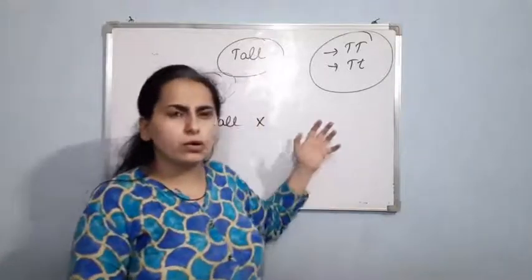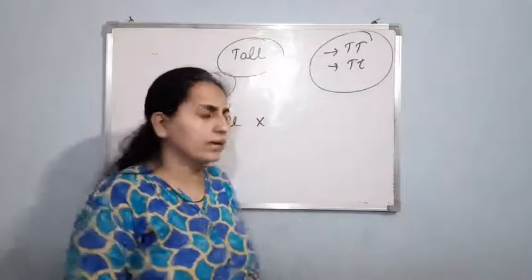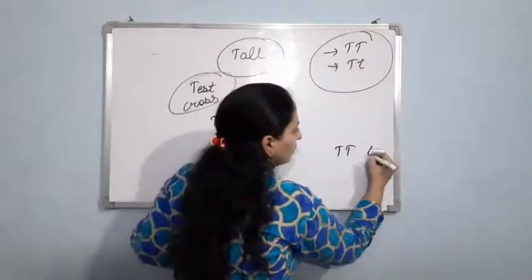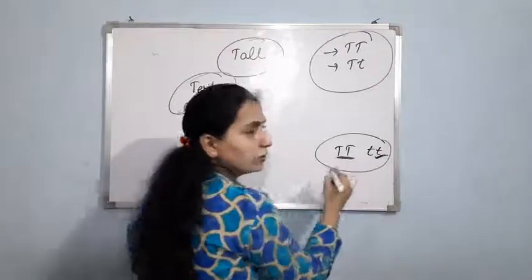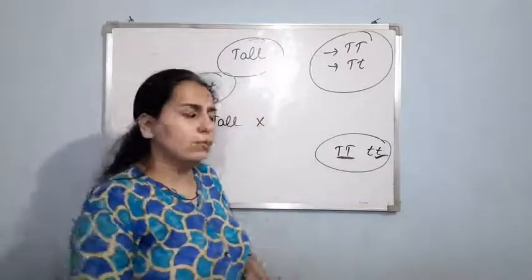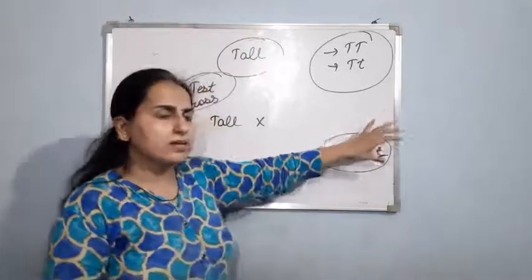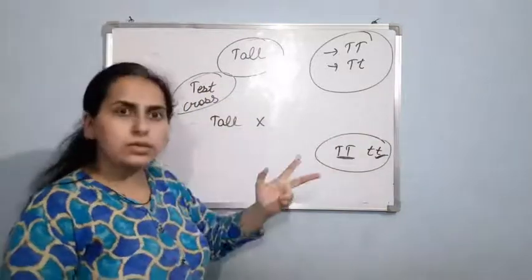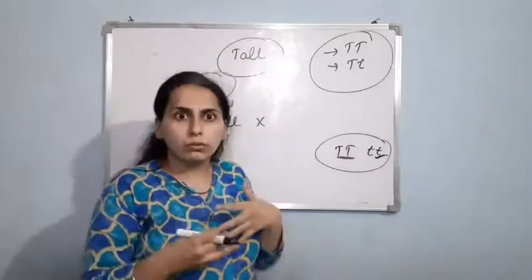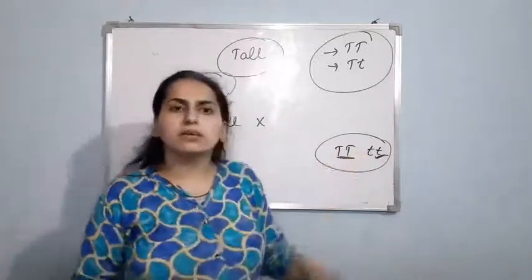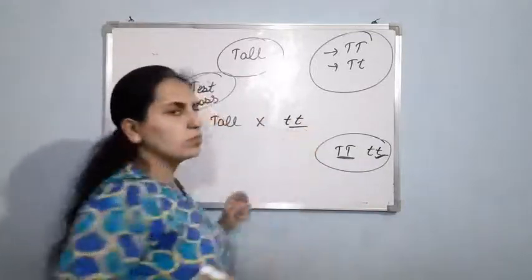We had done this cross and the parent was capital T and small t. Now out of these two, which one is the recessive? This, right? This one is dominant. I told you capital T is dominant. So this one is the dominant parent and this one is the recessive parent. So basically in a test cross, we cross the organism whose genotype is to be found out with the recessive parent. So now it will be bred with small t.